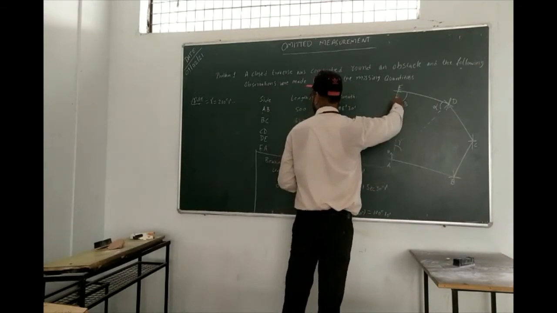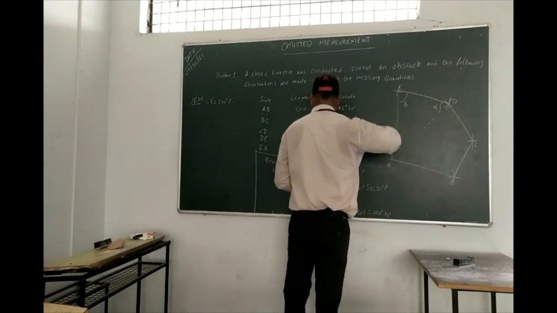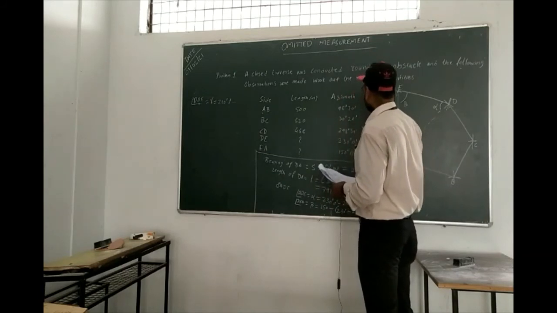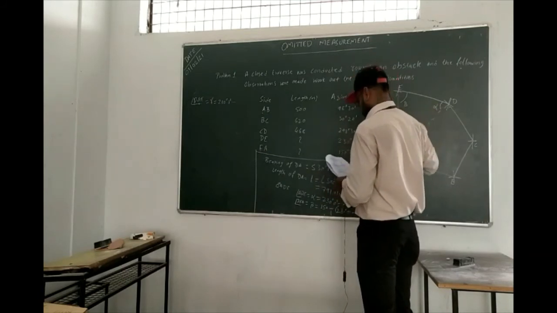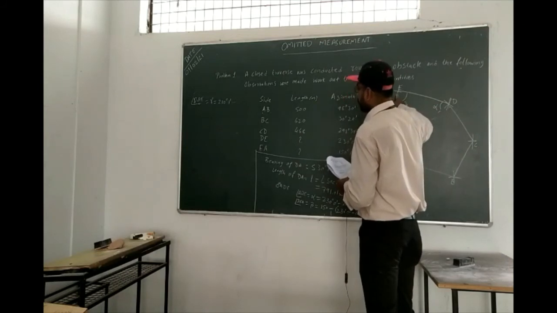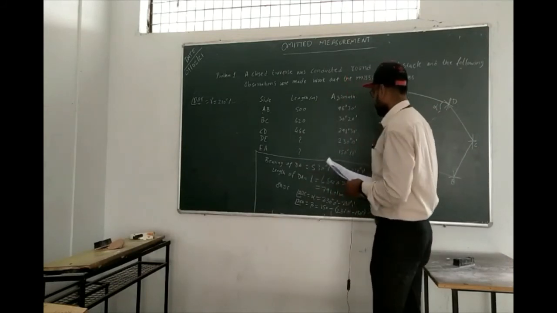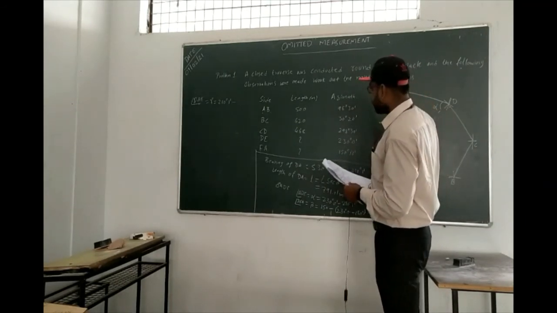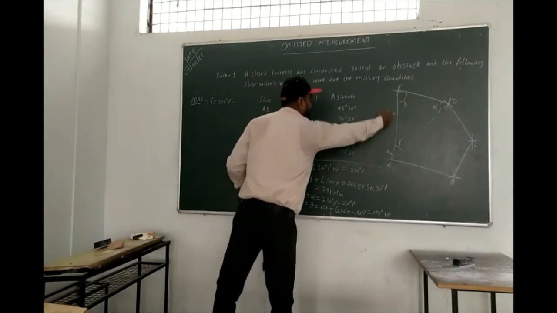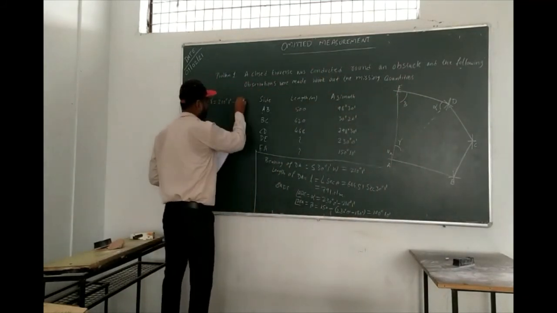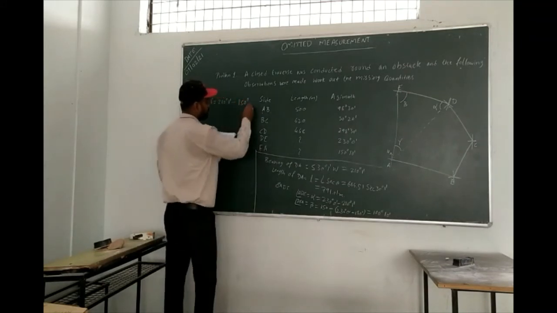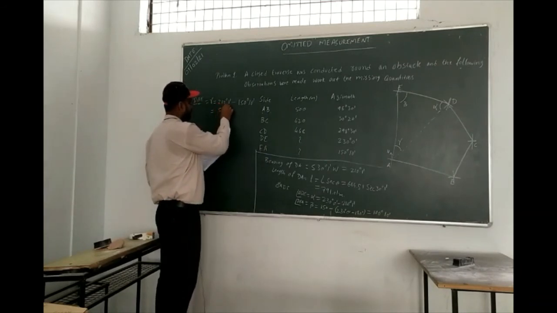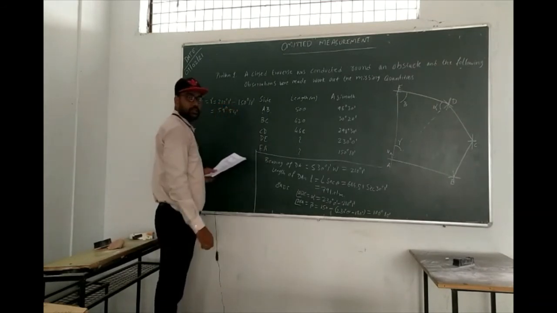We know AE, we already calculated it, 150 degree 10 minutes. So DA minus AE, the previous line minus the forward line. So how much? That is 59 degree 51 minutes.